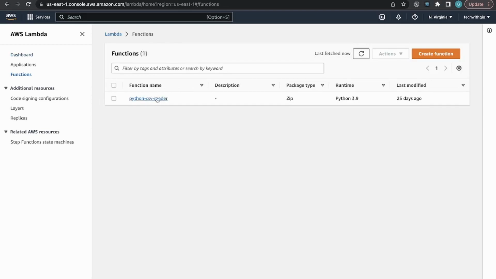I already have a function created. I created this for the trigger that I made for my video, link in the description. But if you don't have a function, it should be a pretty nice page, and it should say create function somewhere. There's also a create function button here, which we're going to click.